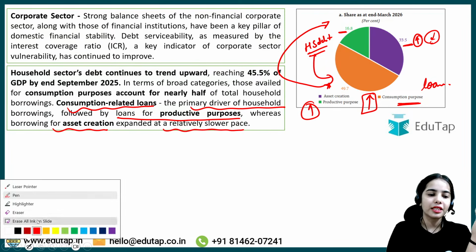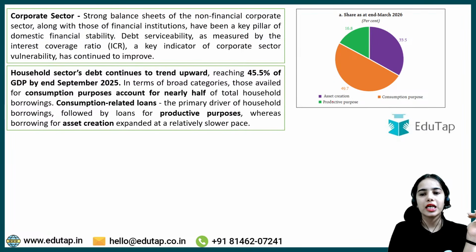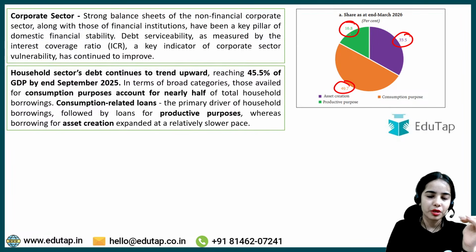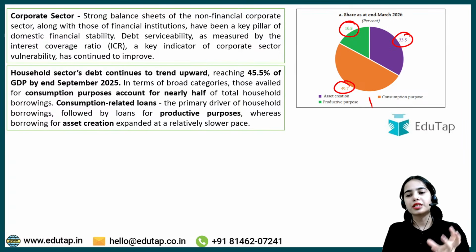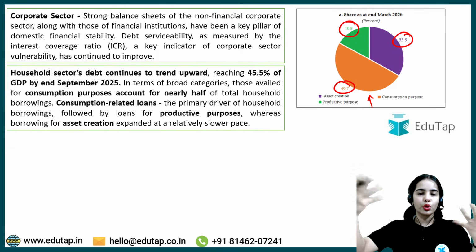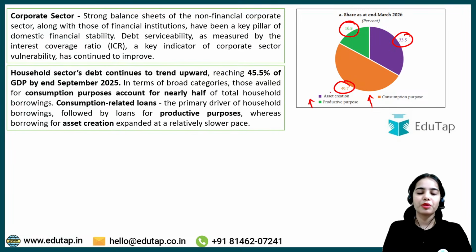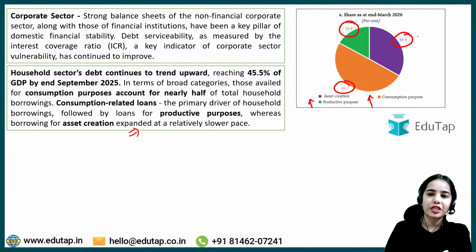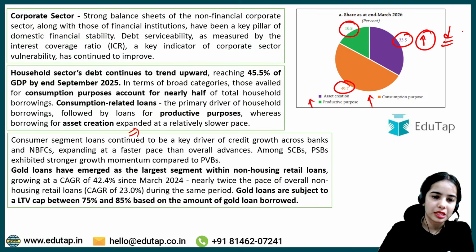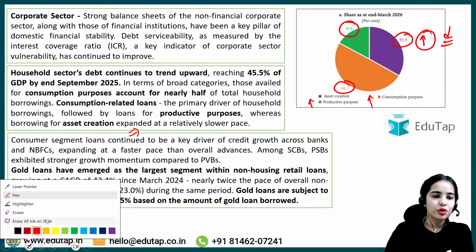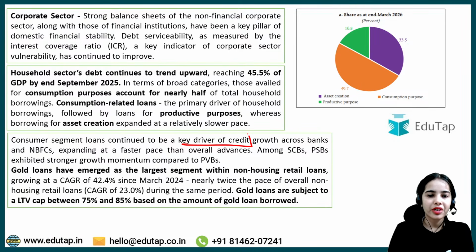So this is the idea that the major chunk of the household debt is for consumption purposes, then for asset creation, and then for productive purposes. For the consumption purpose and the productive purpose, there is huge growth, but asset creation loans have expanded at a relatively slower pace. This is the idea. Now consumer segment loans continue to be a key driver of credit growth.